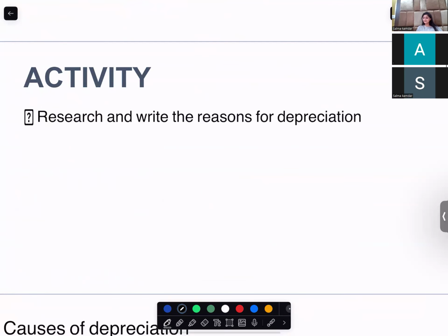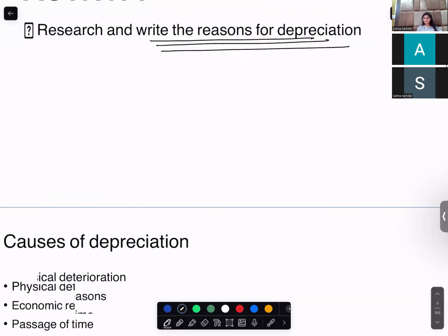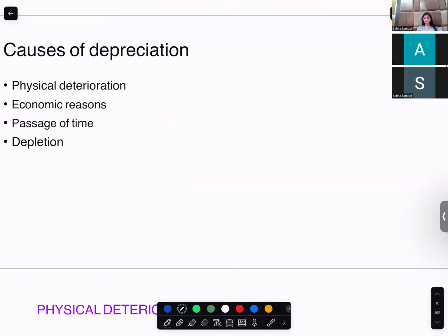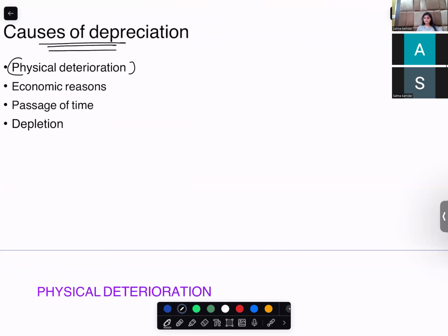Yes, miss. Can you tell me reasons why you depreciate your non-current asset? So that our assets can be recorded at a realistic value. Okay, other reasons why you depreciate your non-current asset. Physical deterioration. What is physical deterioration? It worsens over time or something like that.